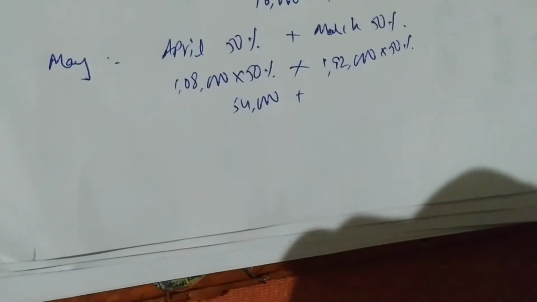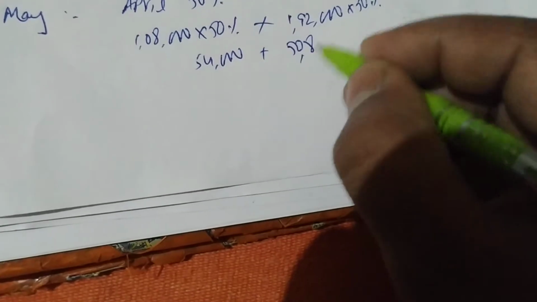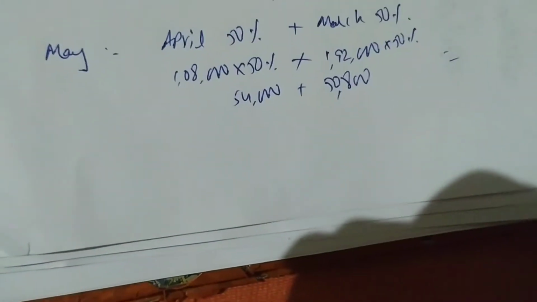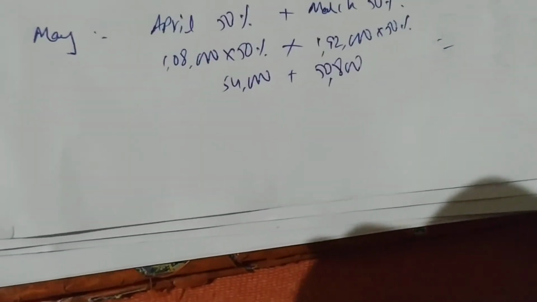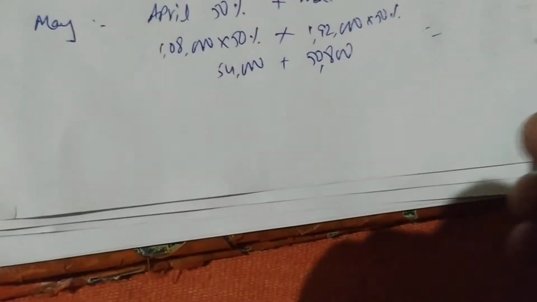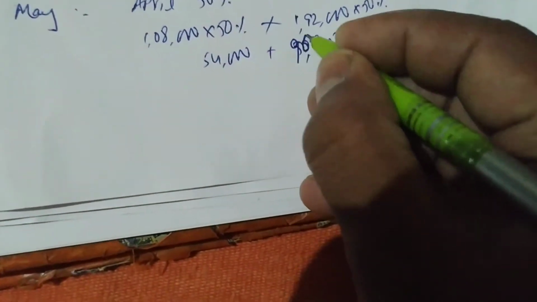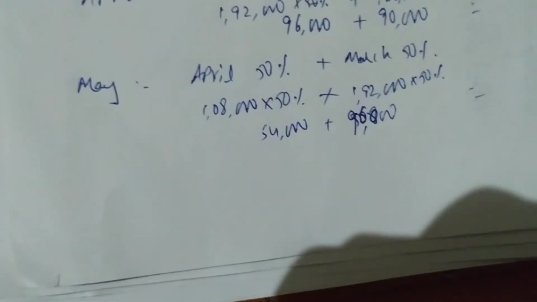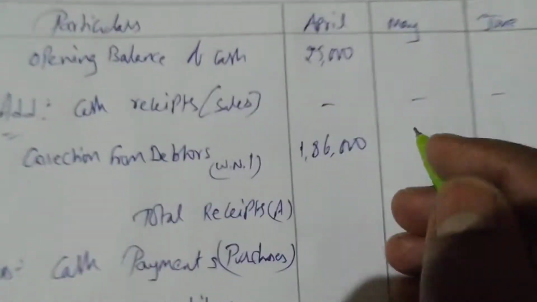Plus 1,92,000 into 50%, we are getting 96,000. So 96,000 plus 54,000, we are getting 1,50,000. Okay. So in the month of May we are getting 1,50,000.